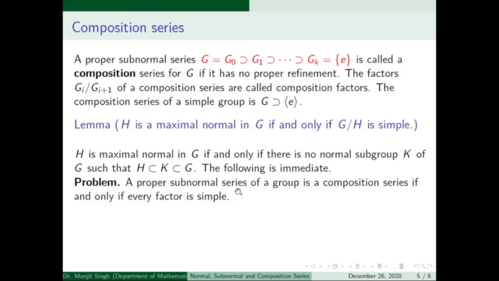So a proper subnormal series of a group is a composition series if and only if every factor is simple. In this series, which is a proper subnormal series, if every factor group is simple, it means that every term is maximal normal in the previous one, and hence this series is a composition series.